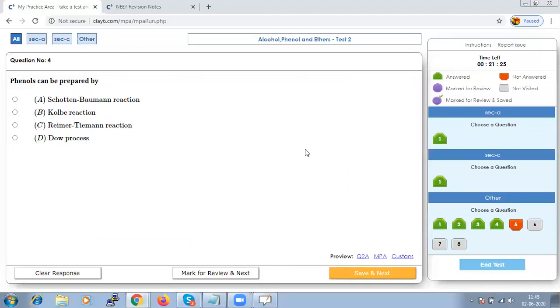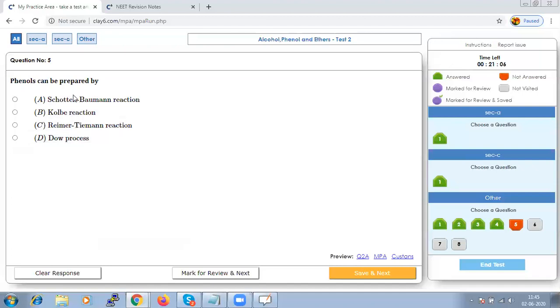Phenols can be prepared by different methods. From haloarenes, Dow's process is considered a method to prepare phenol.